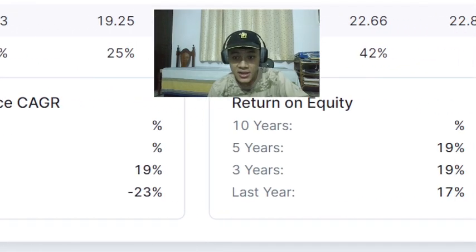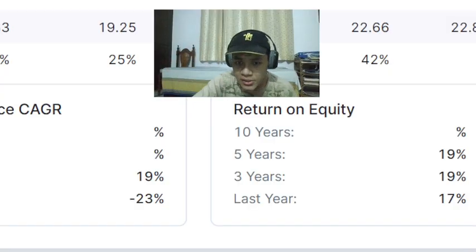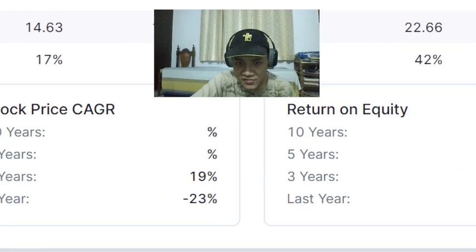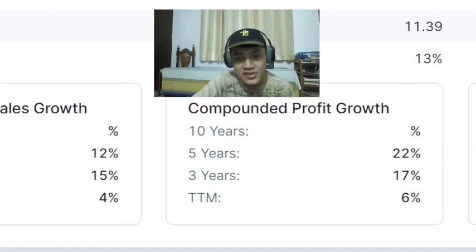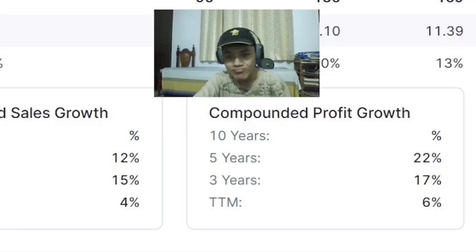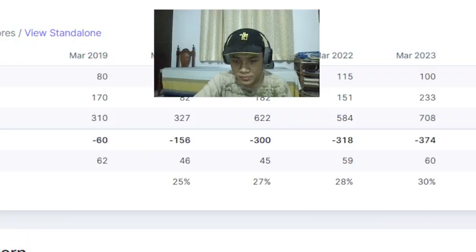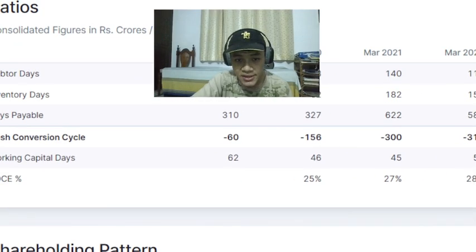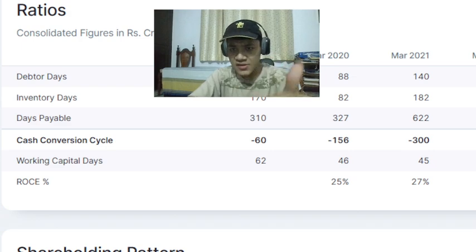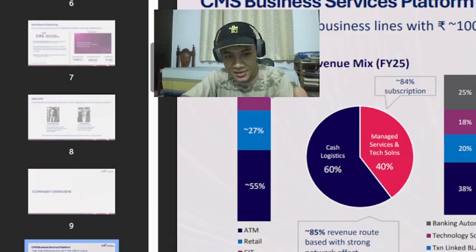We're going to take a look at return on equity: last 5 years and last 3 years around 19%, while last year around 17%. So not the fastest grower, but a decent grower, a very nice grower. Okay, 12% sales growth per year analyzed. Nice. And one last thing we're going to take a look at is this return on capital employed. Actually, we can take a look at this through a better way. So just wait.